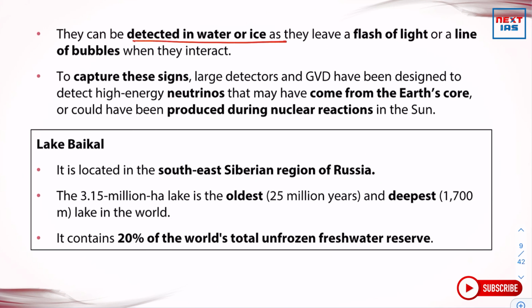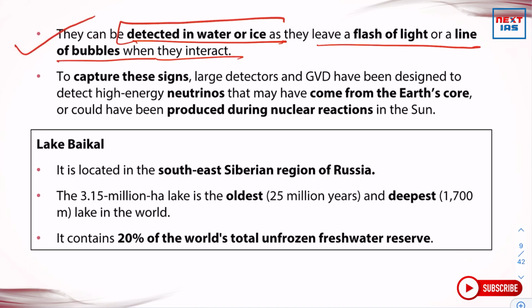Neutrinos can be detected in water or ice as they leave a flash of light or a line of bubbles when they interact. So this could be a potential UPSC question: why are neutrino detectors largely placed beneath ice or buried deep in ice, or placed in Lake Baikal or any kind of lake? It is easily detectable in water or ice as they leave a flash of light or line of bubbles.